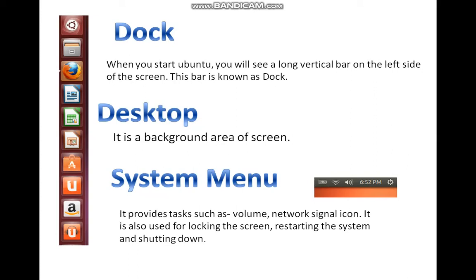And in the upper right corner there is a system menu. It provides tasks such as volume, network signal icon. It is used for locking the screen, restarting the system and shutting it down.